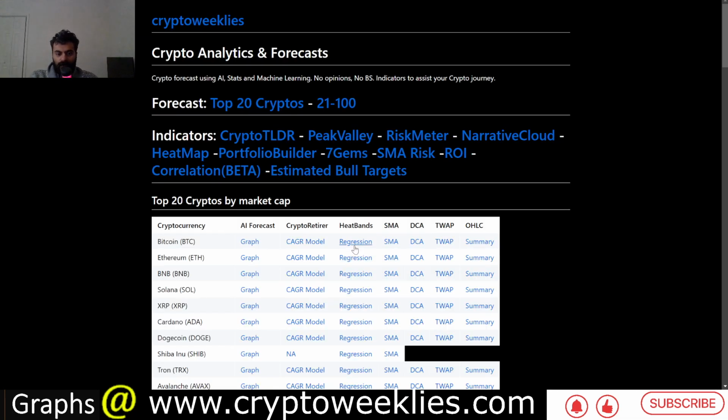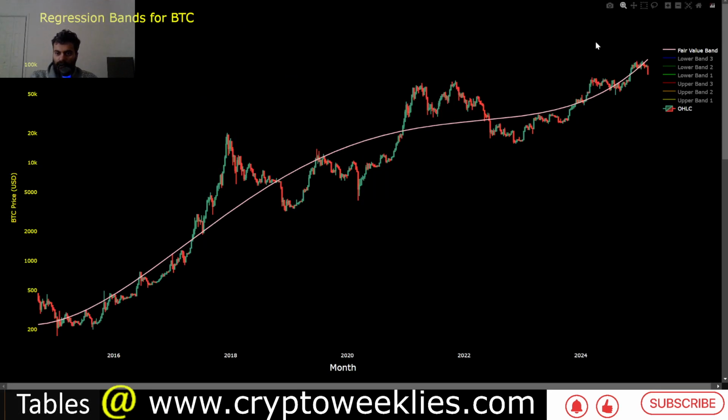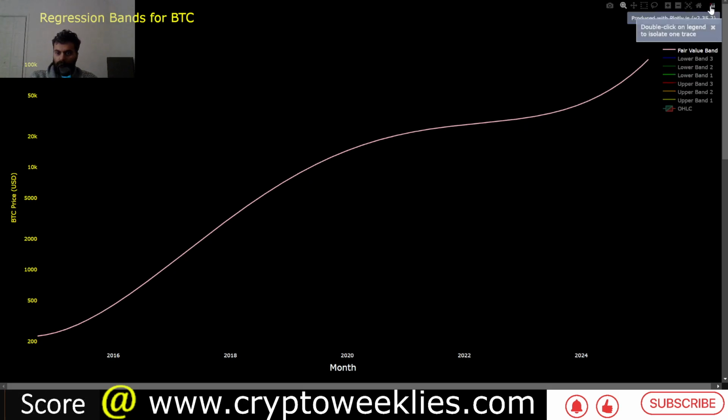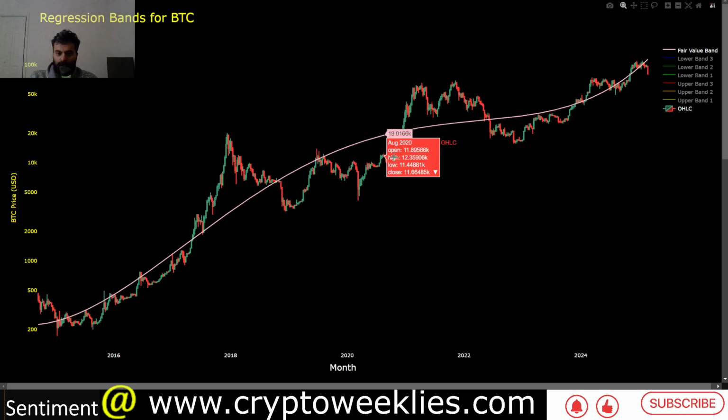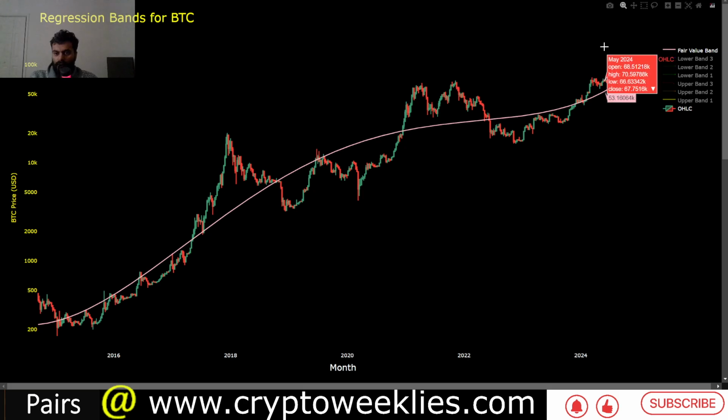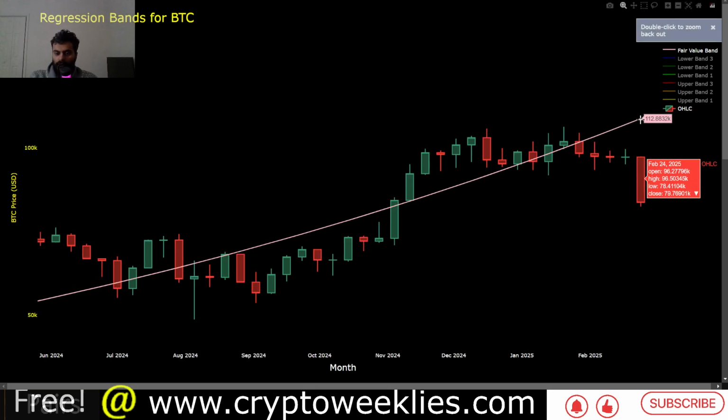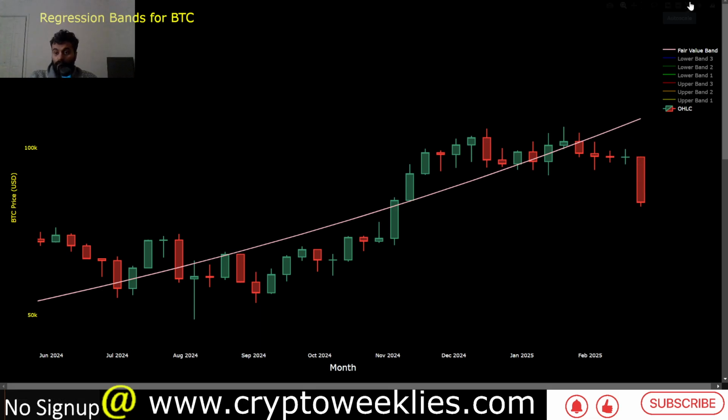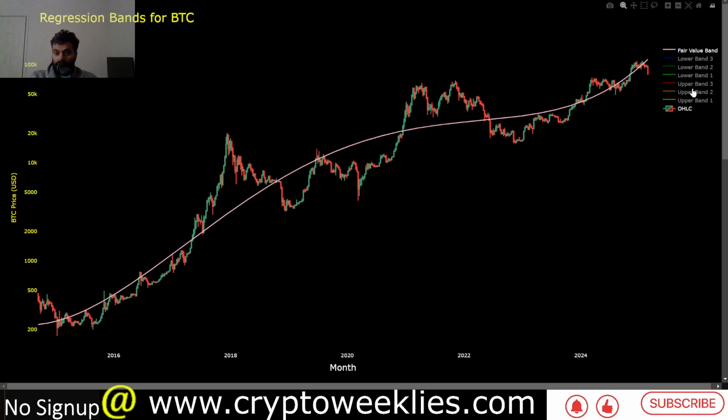If we look at the regression based analysis of the current price action for Bitcoin, the fair value per our polynomial regression model for Bitcoin is coming in at roughly $112,000. That means right now Bitcoin is undervalued with respect to the fair value.